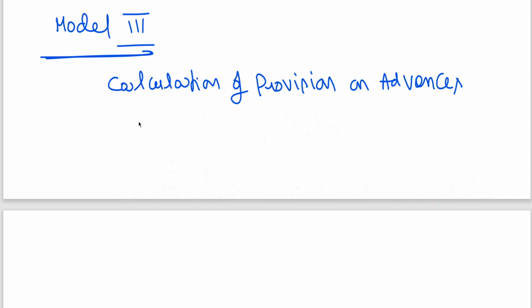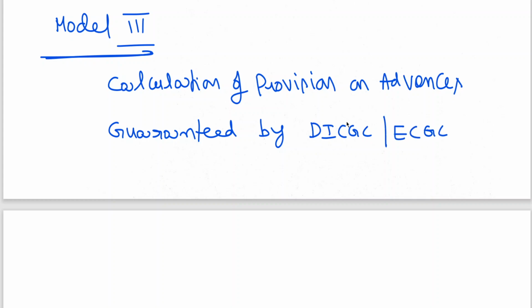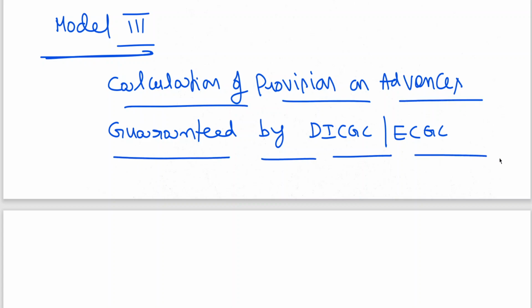Last class was provision on advances where there is no guarantee, whatever model 2 we have seen. This time it is calculation of provision on advances guaranteed by DICGC and ECGC.